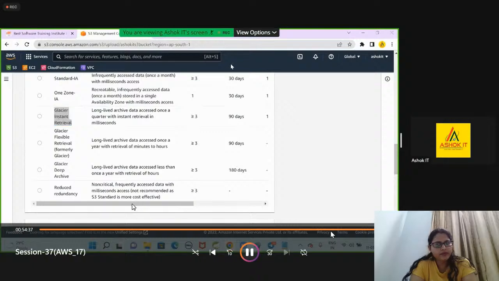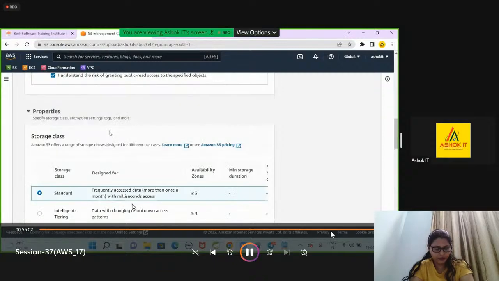Right? You understand why three different things are available in Glacier? How quickly you want to retrieve the data depends on your storage class. Instant retrieval means within milliseconds I want to download the data. Flexible retrieval means it can take minutes to retrieve the data. Deep archive means it can take hours to retrieve my data. So based on your requirement, you need to choose the storage class.